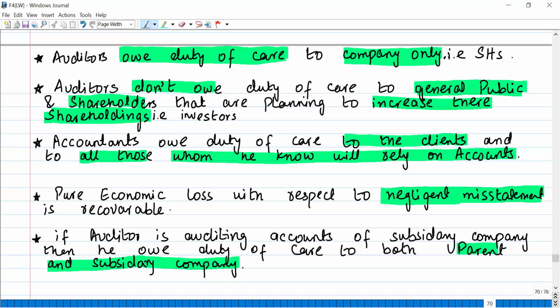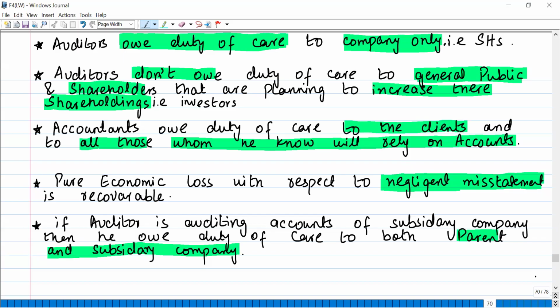Okay, then the current shareholders can put up a claim on auditors. So auditors of a company only owe duty of care to existing shareholders. Auditors don't owe duty of care to the general public and shareholders that are planning to increase shareholdings, which means potential investors. A very, very important point.